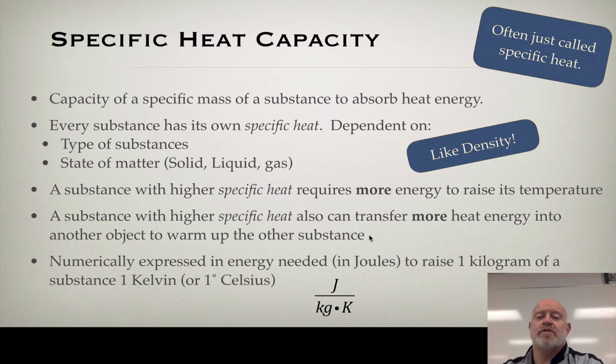If I were to warm up two blocks of metal, and one of those blocks, say 50 grams, is aluminum, which has a specific heat capacity of about 900 joules per kilogram degree Celsius. If I also warmed up a block of lead, whose number is about 130, then aluminum is six to seven times more than lead.